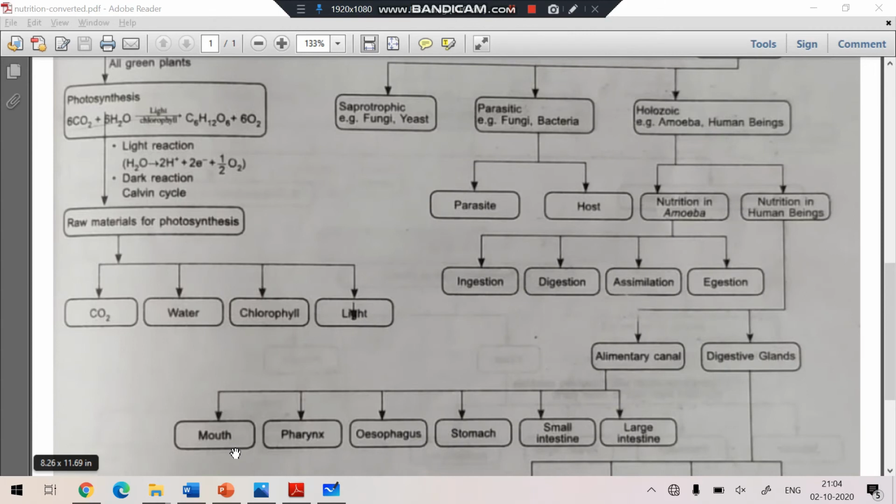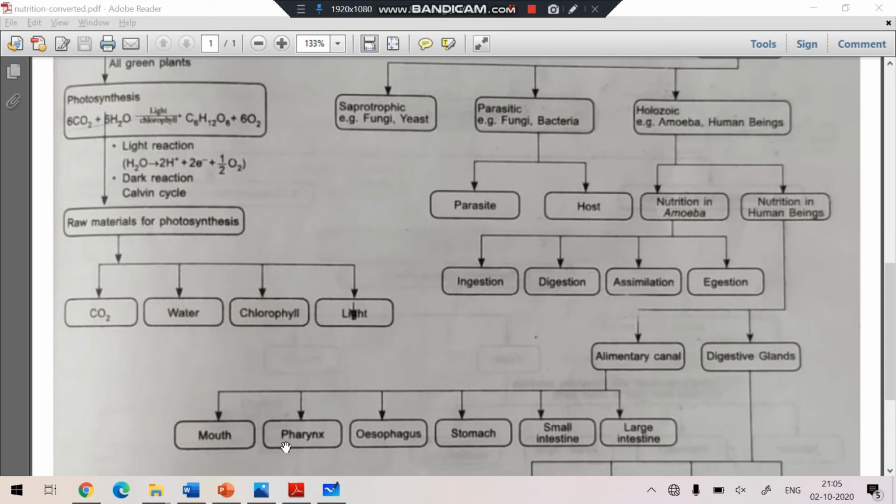The tongue does two functions. The first function: it tells about the taste of the food. Second, there are salivary glands, specific glands which release the saliva. So the tongue helps mix the saliva with the food and makes the food softer, so it can be easily swallowed. Clear? Then pharynx.